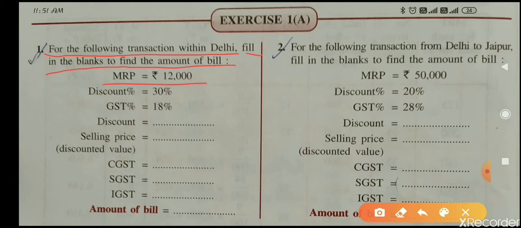So you see, for the following transaction within Delhi, fill in the blanks. MRP is given 12,000 rupees. Discount is 30%. GST percent 18%. First of all, I will tell you MRP means marked price. You know very well from 6th, 7th, 8th class.